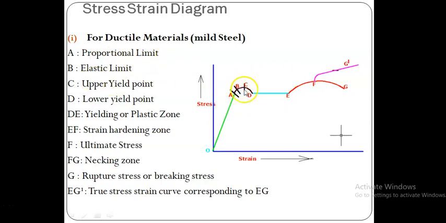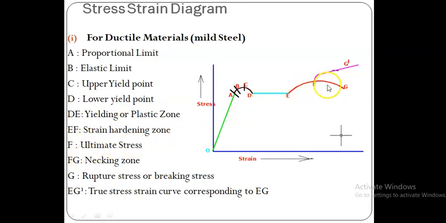Then at B, the elastic limit. There is a small difference between the proportional limit and the elastic limit. The first point is the proportional limit, next is the elastic limit, then C is the upper yield point and D is the lower yield point, and DE is called the yielding or plastic zone, and EF is the strain hardening zone.